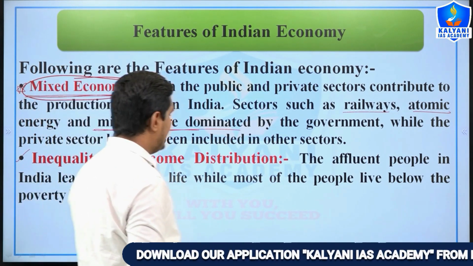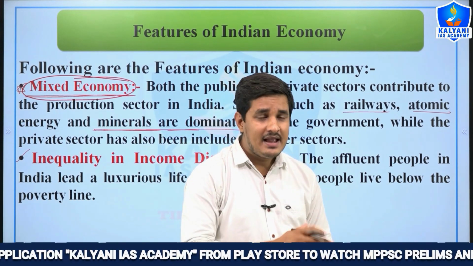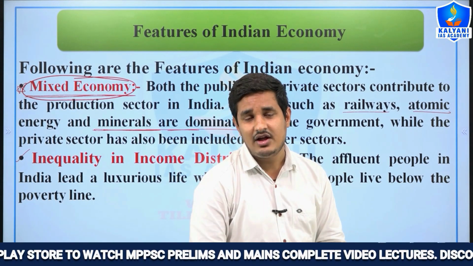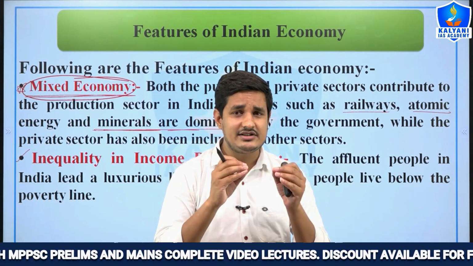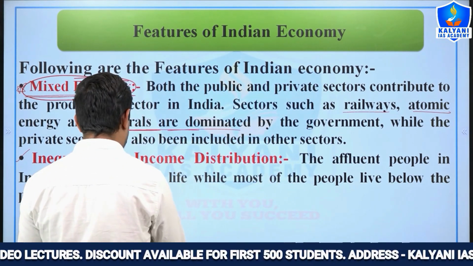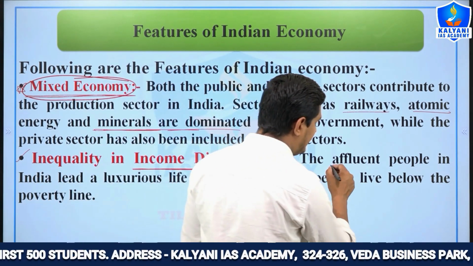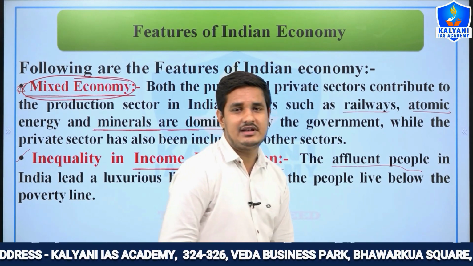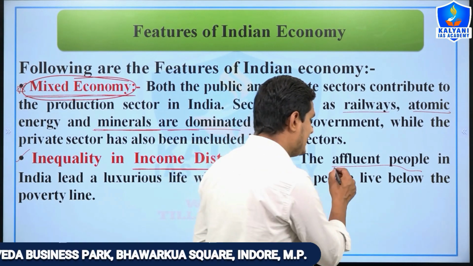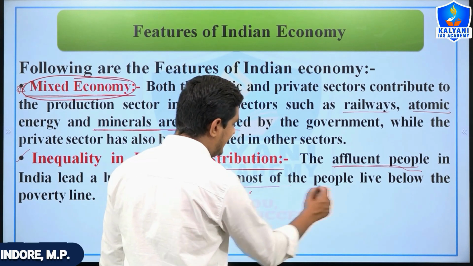Second, inequality in income distribution, right? You will find in India, on one hand there are many billionaires and millionaires. On the other hand, there is huge poverty in India. Because of the inequality in income distribution, affluent people lead a luxurious life and are becoming richer day by day, while many people in India live below the poverty line.